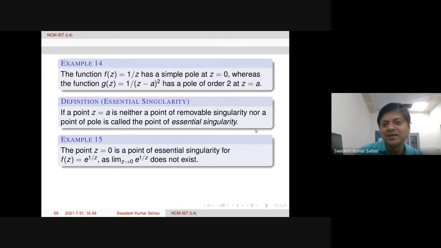As I mentioned, the limit does not exist in that case. The point z equal to 0 is a point of essential singularity for the function e to the power 1 by z, because when we take z tends to 0, this limit does not exist. We can take two different paths, and the limits will be different. One can check.